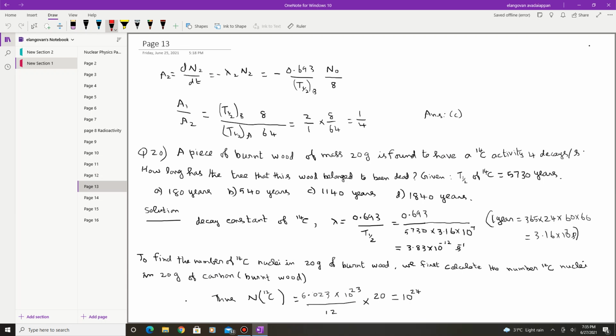For the second sample, the activity is lambda 2 n2, again 0.693 by the half-life period for the second sample, and here the number of atoms after 6 years is n0 by 8.